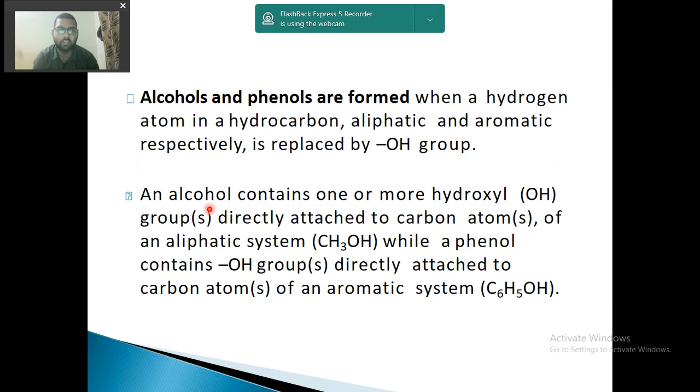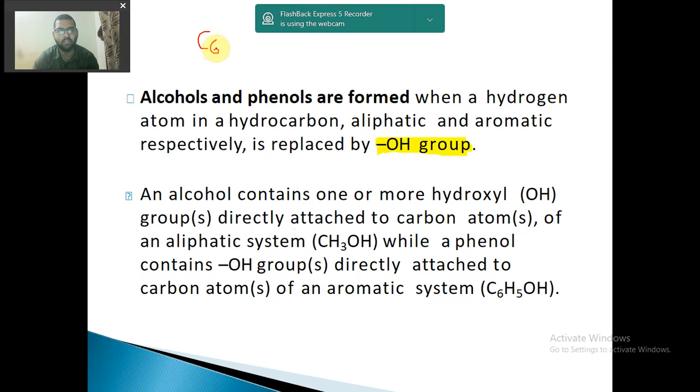Now let us come to the chemistry. Alcohols and phenols are formed when a hydrogen atom in a hydrocarbon, aliphatic and aromatic respectively, is replaced by OH group. Now you will ask what is aliphatic and aromatic. Aliphatic means nothing but open chain carbon atom where the benzene ring is not present. Benzene ring you know na? The cyclic hydrocarbon is called benzene ring, and aromatic is the one in which benzene ring is present. So C6H6 is the formula of benzene.